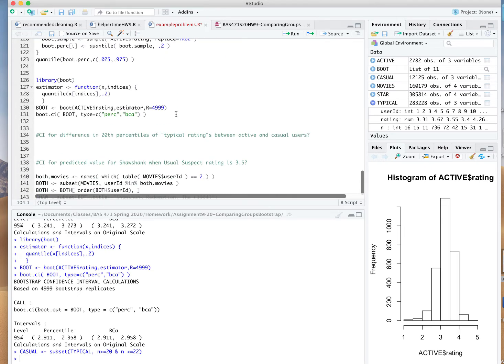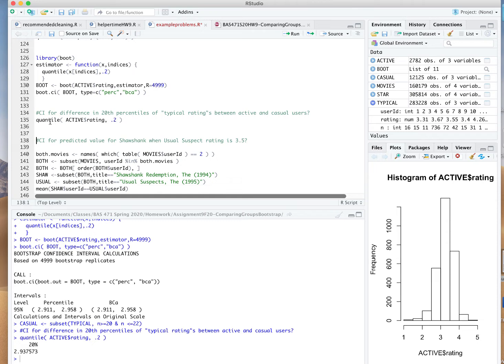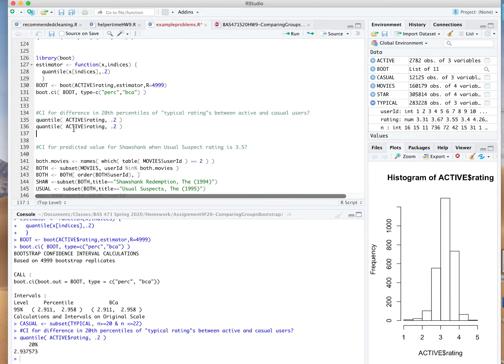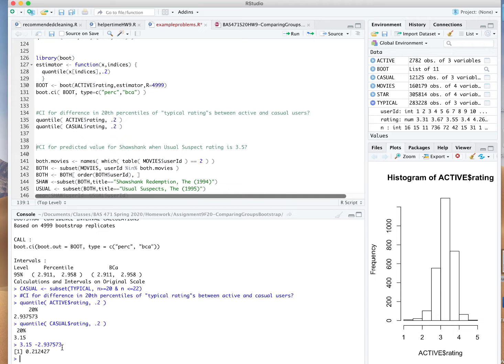We might like to know, well, how do the percentiles of these typical ratings differ between these two types of users? So if I were to come up with a best guess, well, I could go and just measure the 20th percentiles of both of these types of users. So typically, if you're extremely active, the 20th percentile, the typical rating, is right at around 2.9. If you're more casual, well, your 20th percentile, let's see how that differs. It's actually a little bit higher. So maybe if you're more casual, you kind of focus in on the movies you like. Maybe you typically assign higher ratings. We see a difference of 3.15 minus 2.94, basically 0.212.